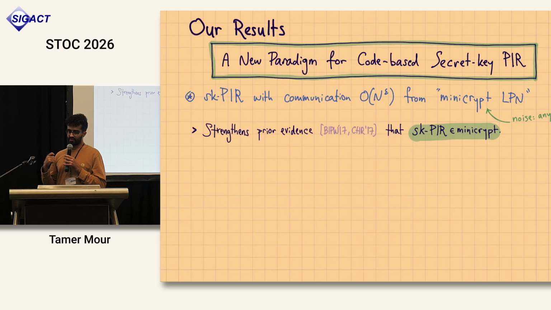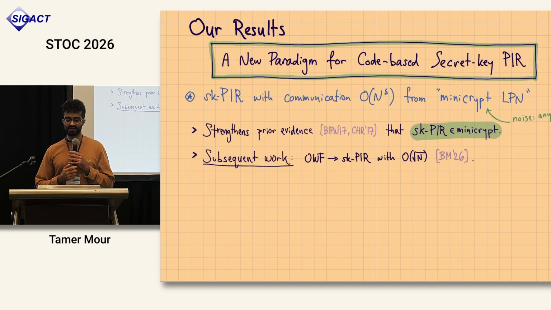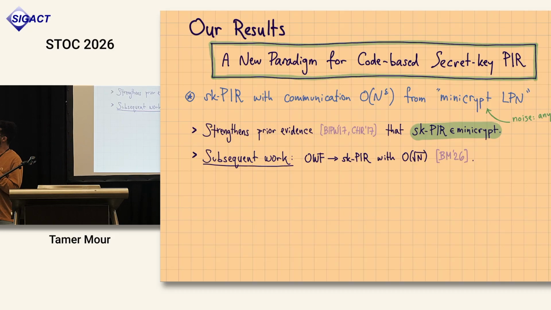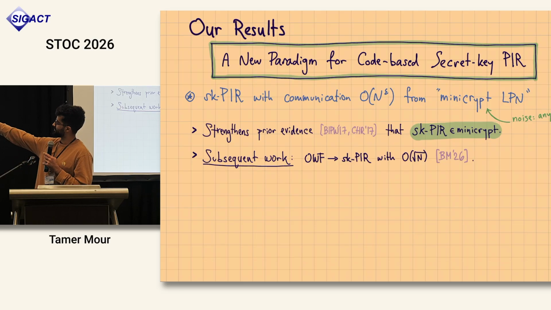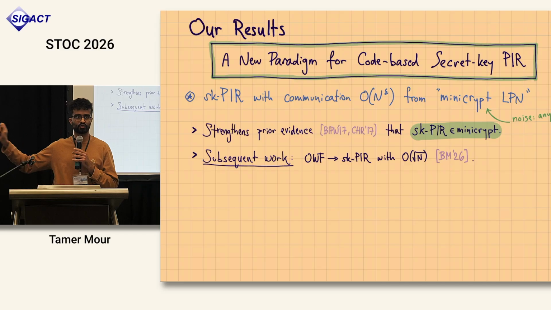So this strengthens evidence that secret key PIR doesn't require public key encryption. And in fact, it inspired, I think, subsequent work that showed that secret key PIR with square root n communication is implied by one-way functions. So this is a much more generic security assumption, but it takes you only down to square root n communication, and it's not clear how to get n to the epsilon.